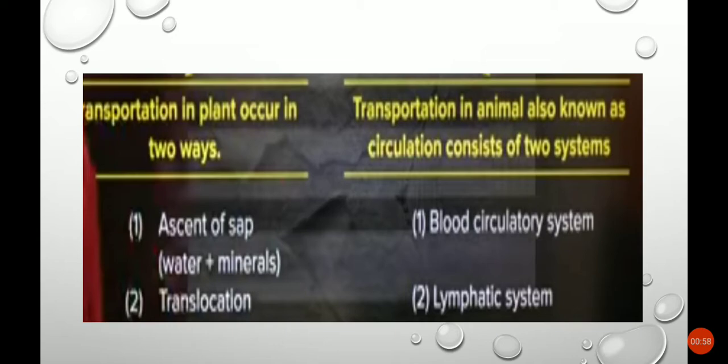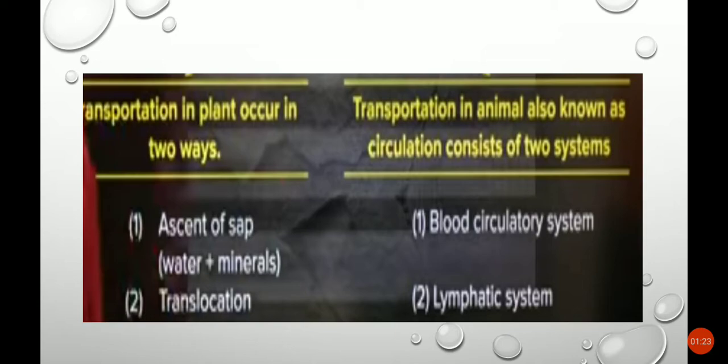In this transportation, in the plant also transportation process is there, and in the animals and human beings also transportation is there. So what is transportation? Transportation is nothing but the material moves from one place to other place. That is called transportation.